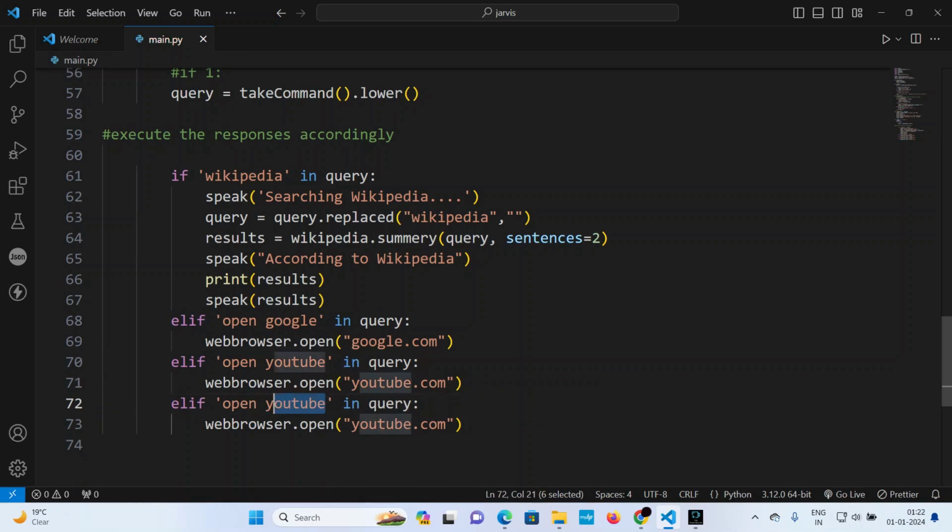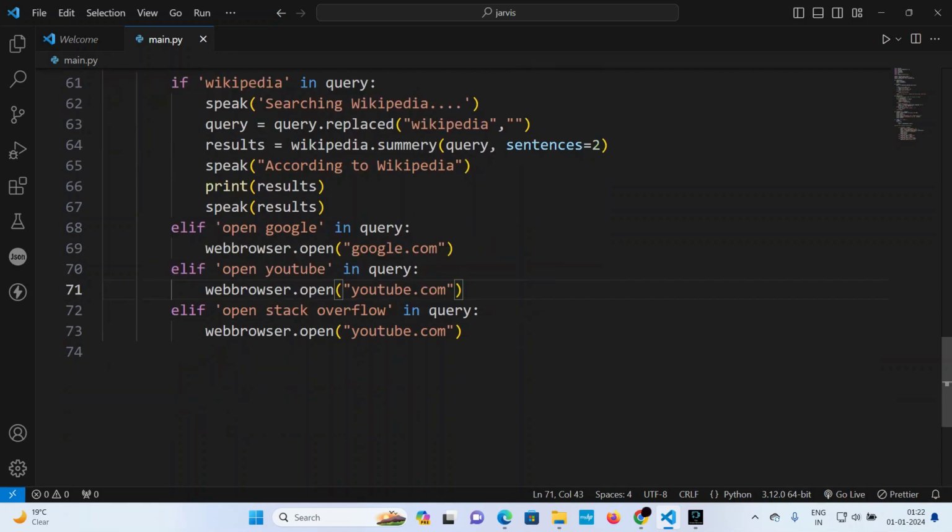If I say open Stack Overflow, so let's give a command. Okay, open stackoverflow.com. Stackoverflow.com. Great. I think that is great.